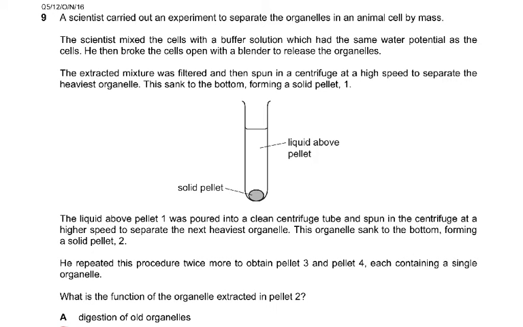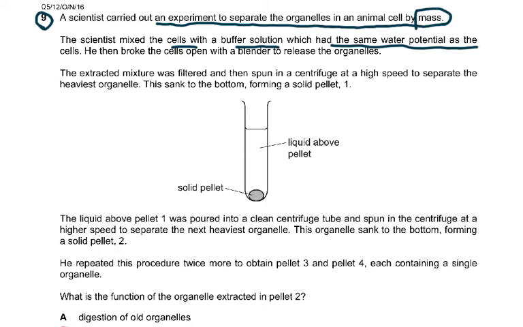This is one of the questions which a student asked me today, and I said, give me the number of the question that you don't understand, and she said she didn't understand 9, and I said to her, this is a question which checks whether you know the sizes of the organelles. A scientist carried out an experiment to separate organelles in an animal cell by mass. The scientist mixed the cells with a buffer solution which had the same water potential, because you don't want the organelles to burst. He then broke the cells open in a blender to release the organelles.